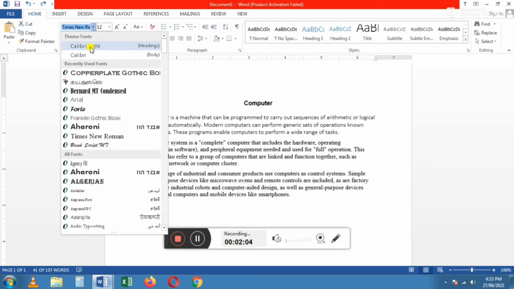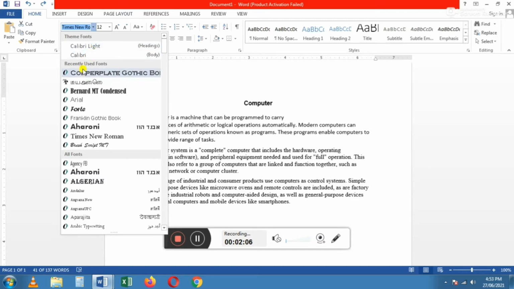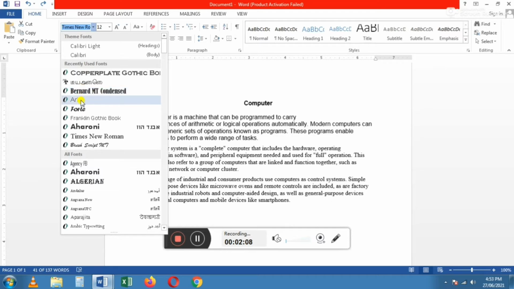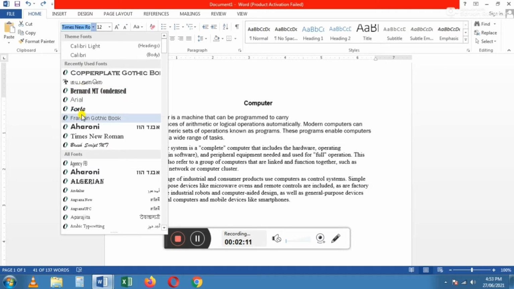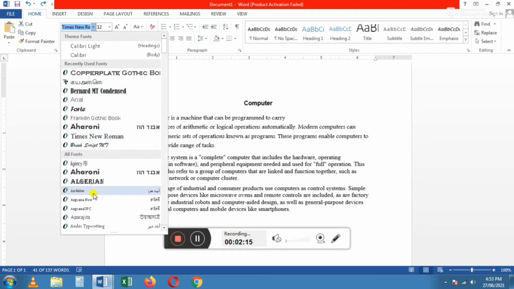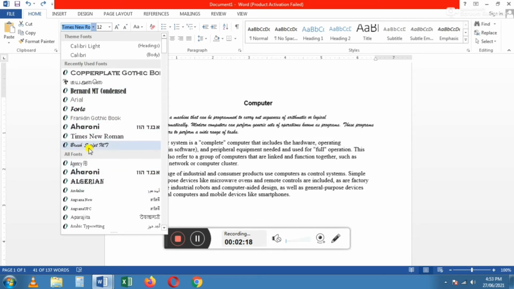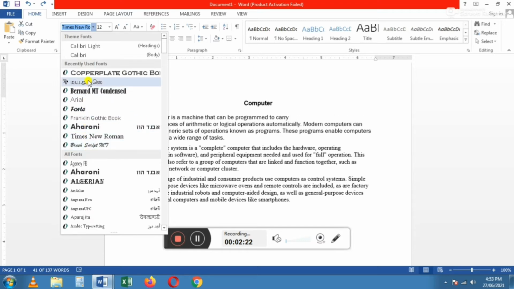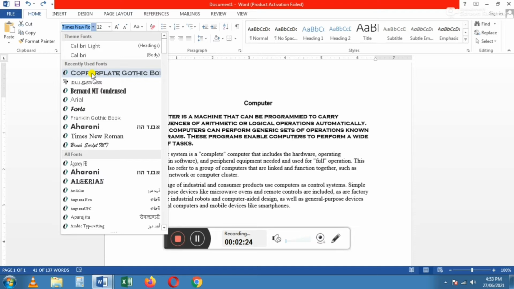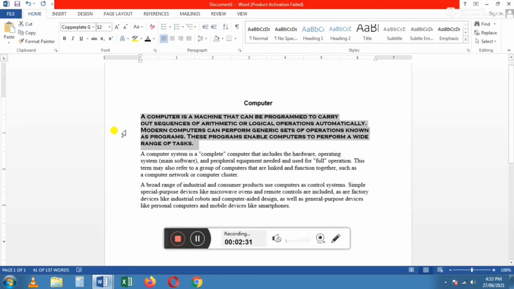When I move the mouse pointer, the font style will change in the selected text. So I am going to choose this option for the selected text. For that I click that option. The selected text will be changed. Okay, this is the font style.